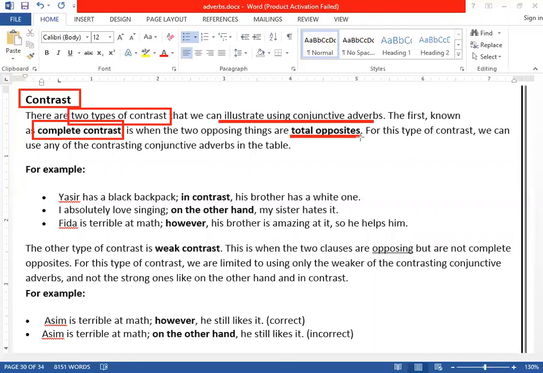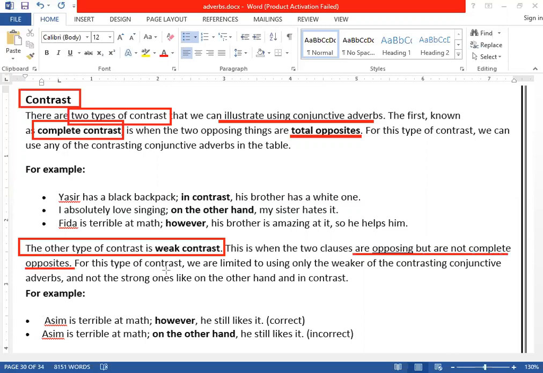Whenever the two things are totally opposite, or completely opposite, we call it what? We call it complete contrast. But the other type we will talk about is weak contrast. This is when two clauses are opposing, they are opposite, but not completely opposite. We will take examples, then you will understand.